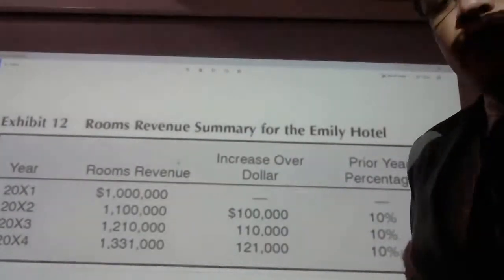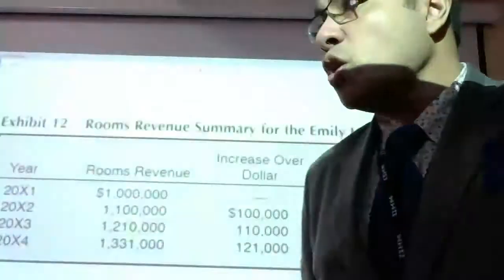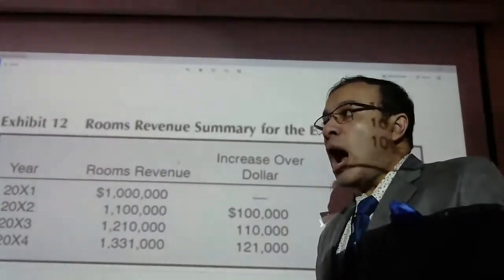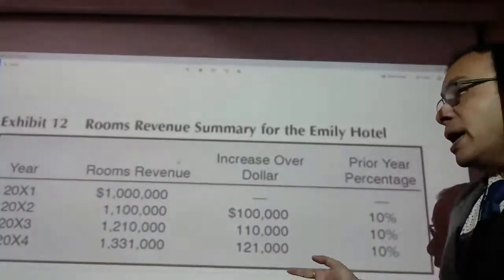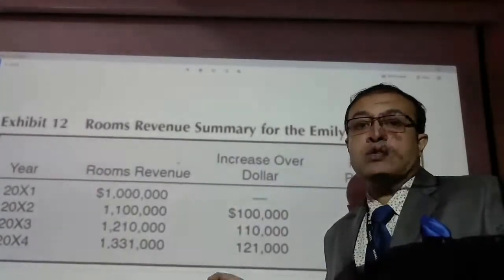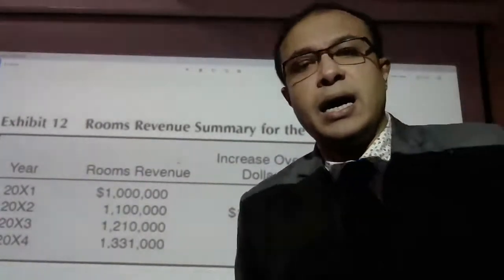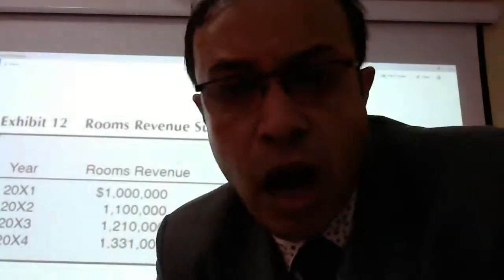By doing that historical analysis, I will probably suggest that next year also there will be a 10% increase, and in that way I will try to understand that the figure would be 14,64,100 in the next year. So this is how the budget is projected. So let us come to another example.